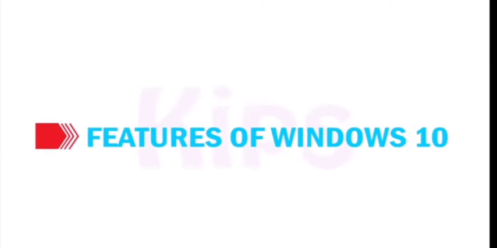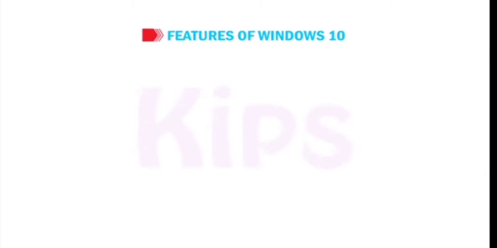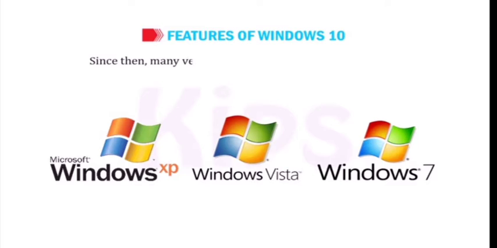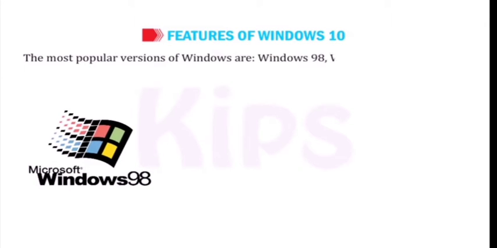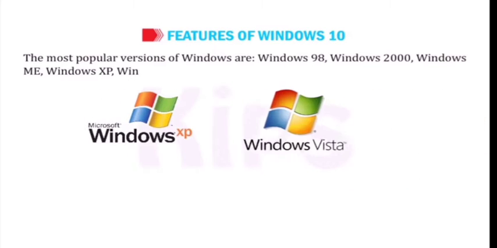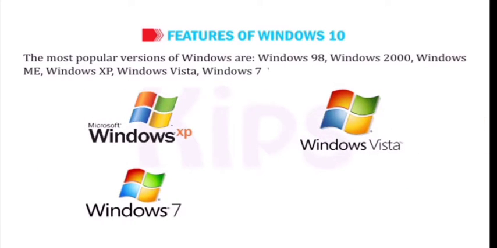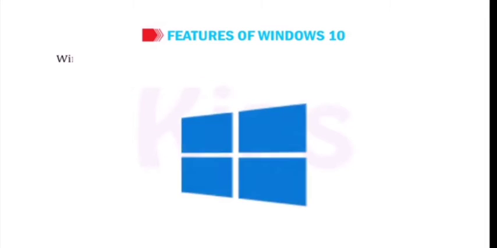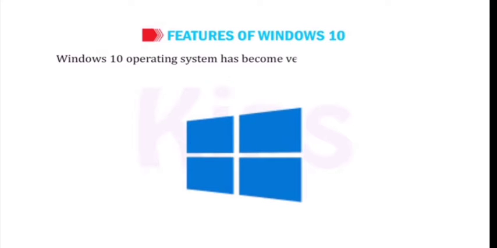Let us discuss features of Windows 10 now. The first GUI version of the Windows operating system was Windows 95. Since then, many versions of Windows have been released. The most popular versions of Windows are Windows 98, Windows 2000, Windows ME, Windows XP, Windows Vista, Windows 7, Windows 8, and Windows 10. Windows 10 operating system has become very popular because of its following features.